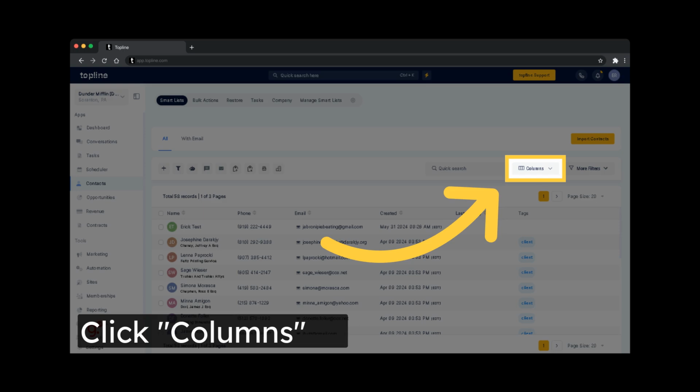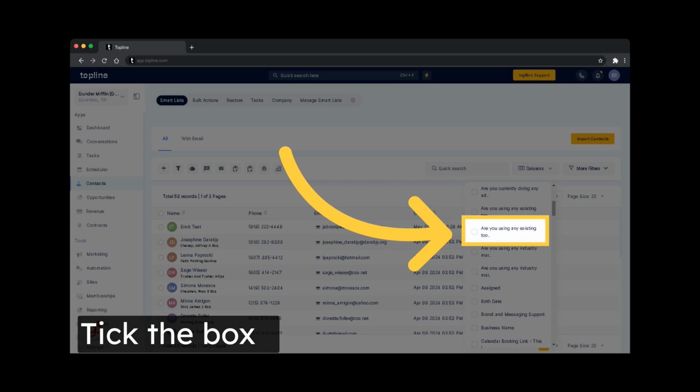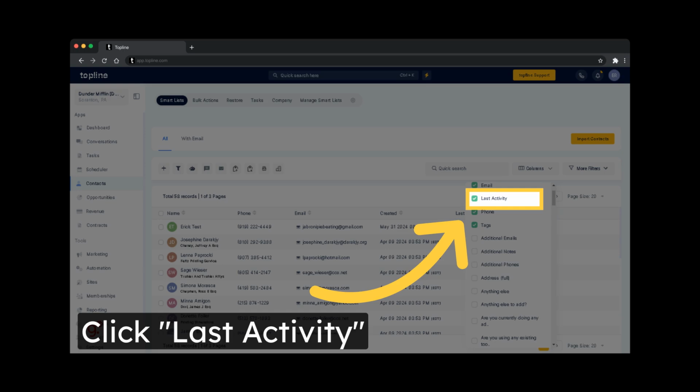You can also choose which data columns to display, giving you a customized view of your contact information. You customize your page by ticking or unticking the box listed in the Columns section. You can modify the view in each list. A helpful tool when looking for recent activity or filtering by people who haven't interacted in a certain period of time is by selecting the last activity column.